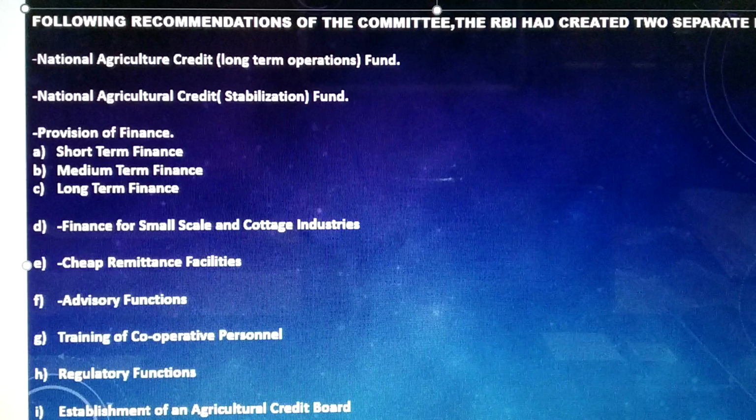As far as long-term finance is concerned, the bank advised the state cooperative, agricultural and rural development banks on the maintenance of sinking funds, the terms and conditions of debentures, issues, and organizational patterns suitable for cooperative, agricultural and rural development banks. Then also the bank formulated the programs for cooperative credit under 5-year plans.